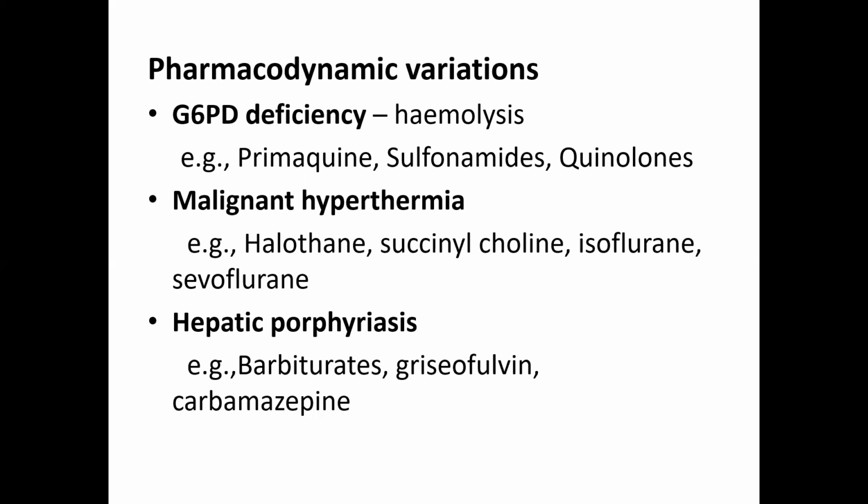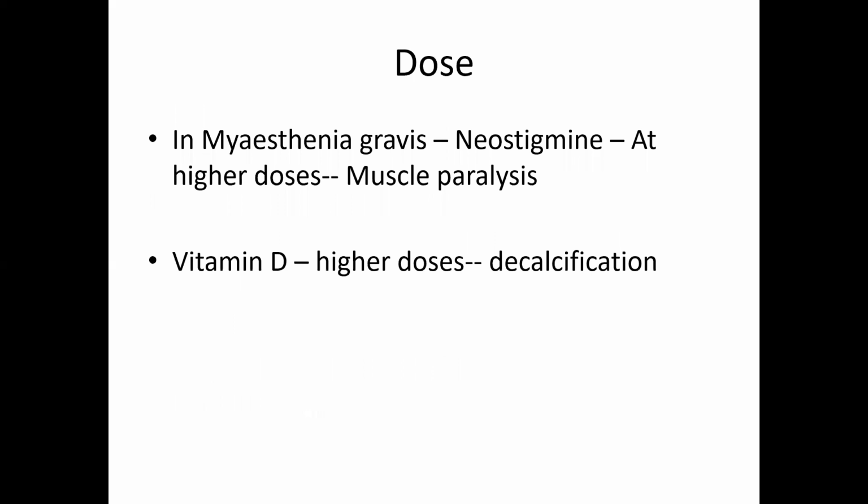So these drugs should be used cautiously in patients who show hepatic porphyrias. These are some of the examples of genetic variations which will modify the drug action.